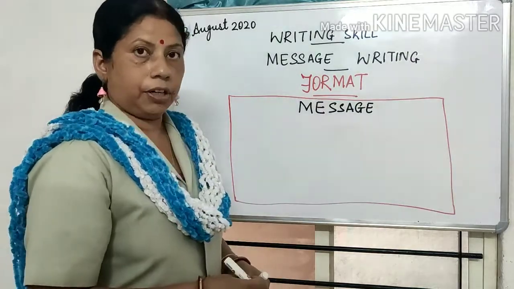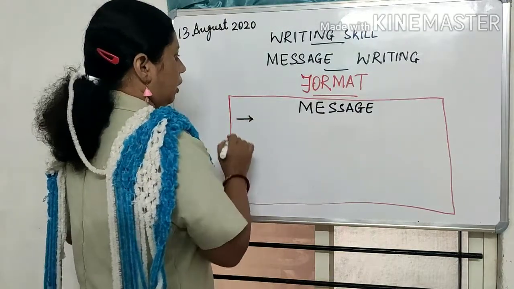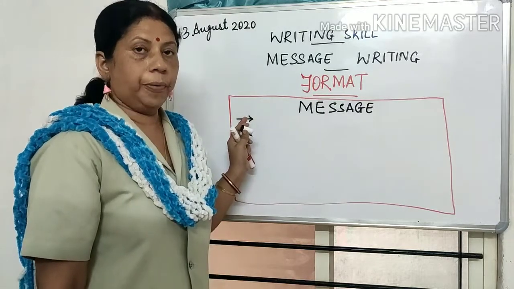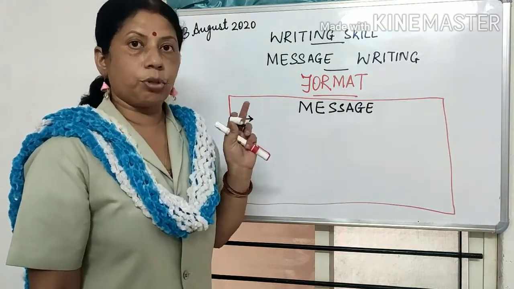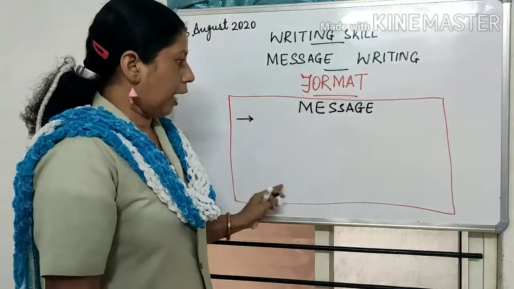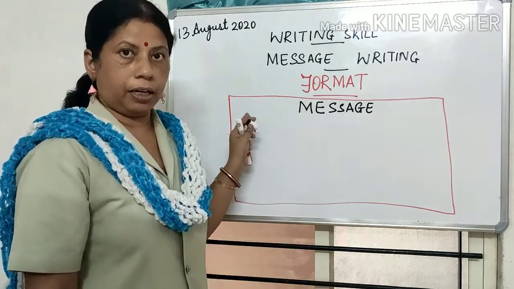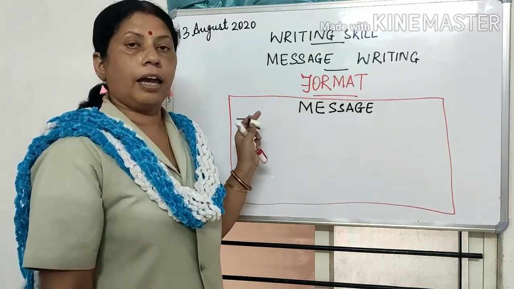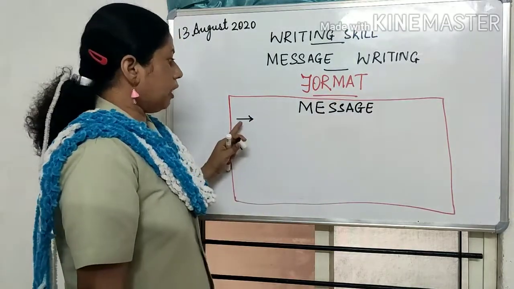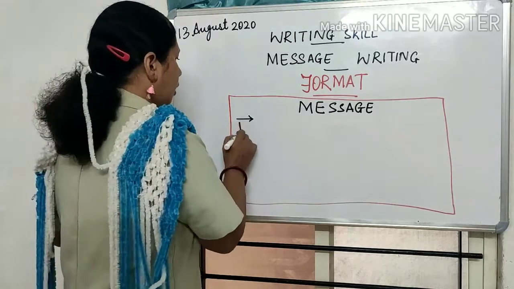After writing the word message, I will leave a line over here. I will show it by drawing an arrow. Okay, wherever I have to leave a line, I will draw an arrow, because I don't have any lines on this board, and this is the way I will be indicating that yes, I have to leave a line. Okay, after leaving a line, the first thing that I will be writing is the date.